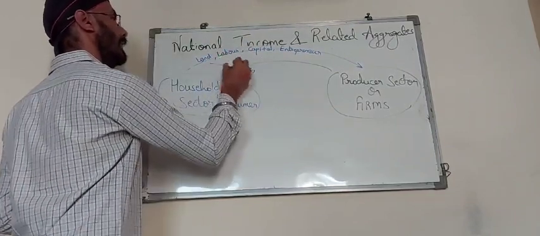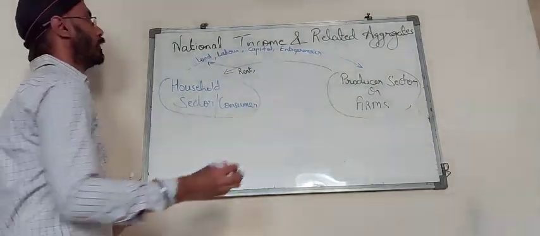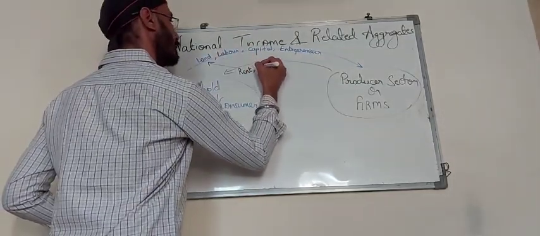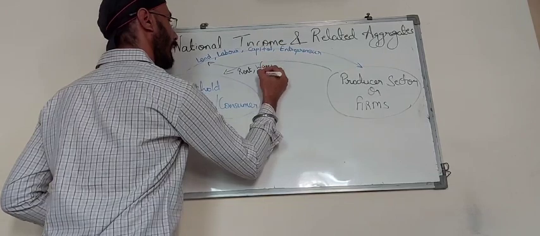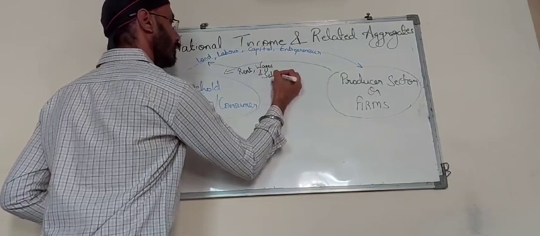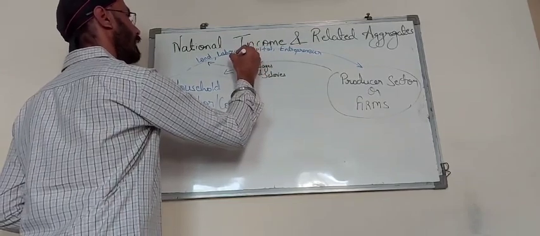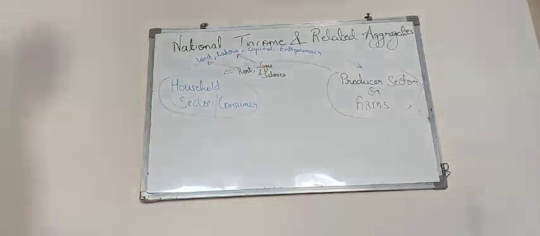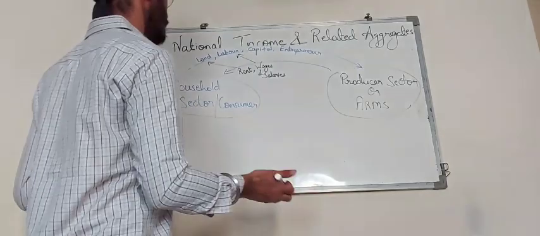Labor gets wages and salaries. Wages are per day, and salary is a package given annually or on a monthly basis.